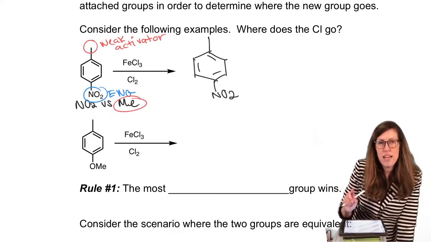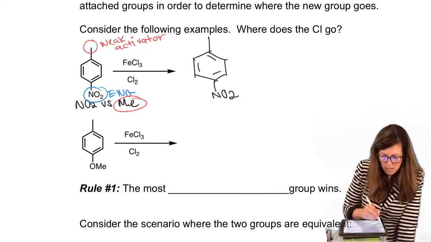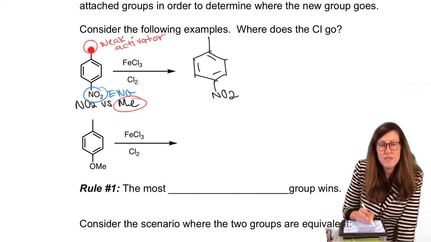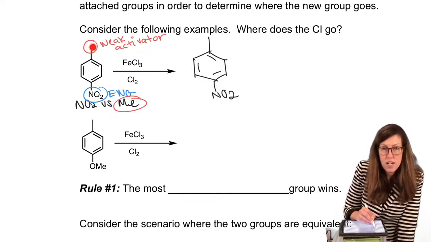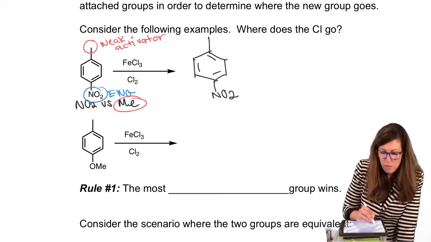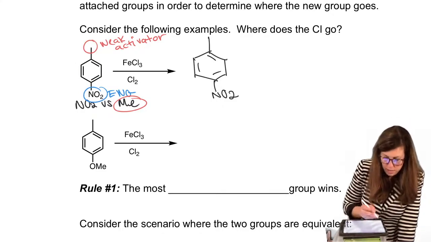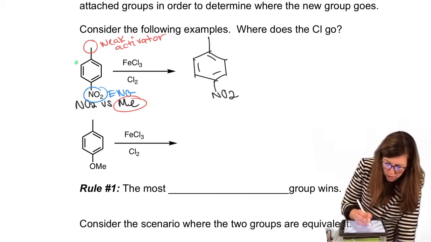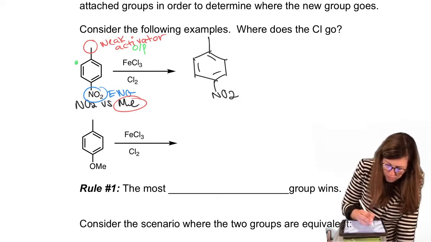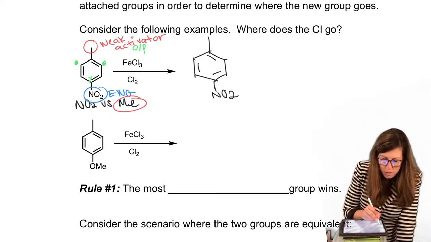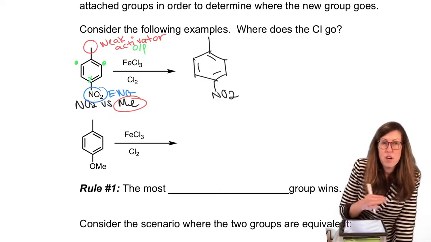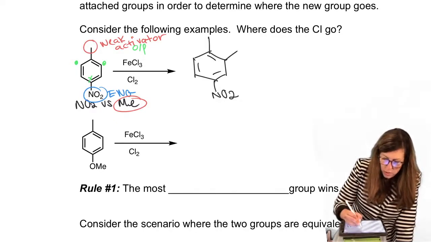Because remember, the carbocation is going to be stabilized by the ortho-para position of an activator. That's all that matters. So because this is an activator, it wants to put in an ortho or para new group. Para is taken. It's not an option. Ortho is the only site available. So we know it's an ortho-para director, and it can't go there because it's already occupied. So it doesn't matter which side I pick, it would be giving me the same product out of symmetry. So I'll just pick it here and we only get one product.